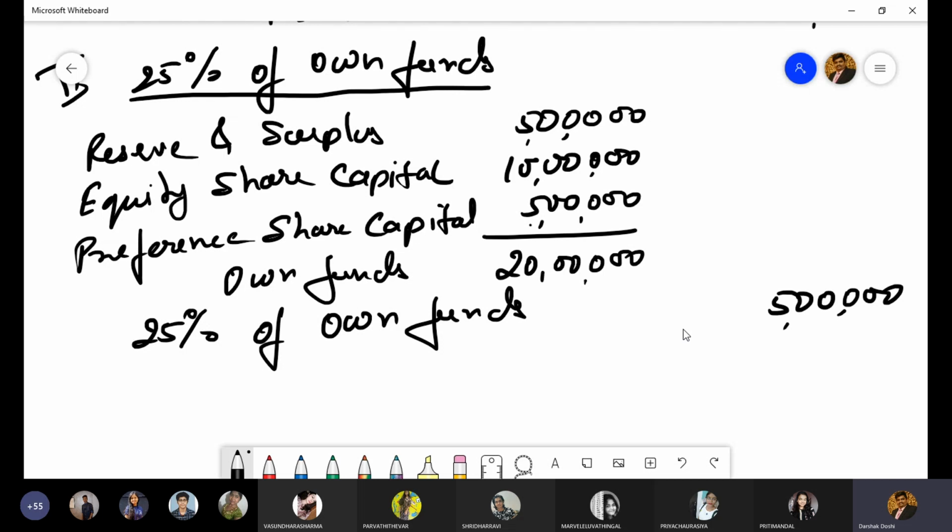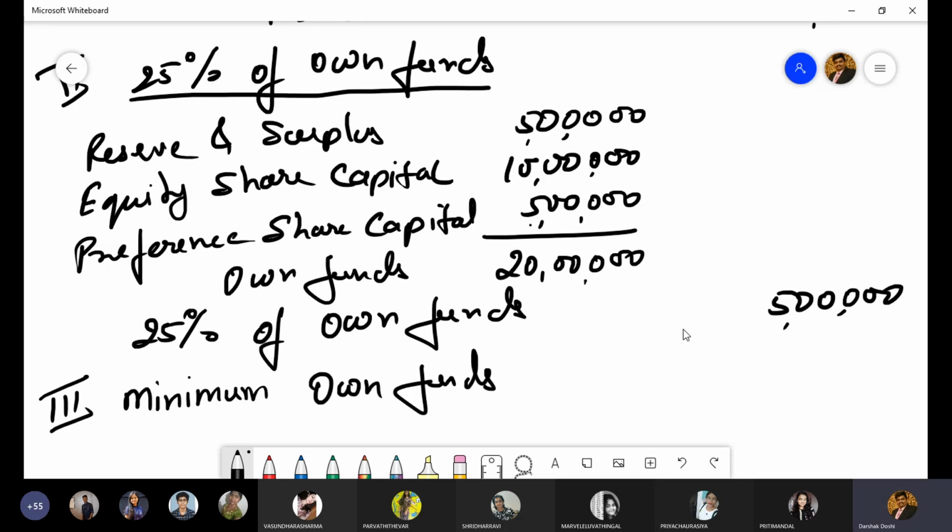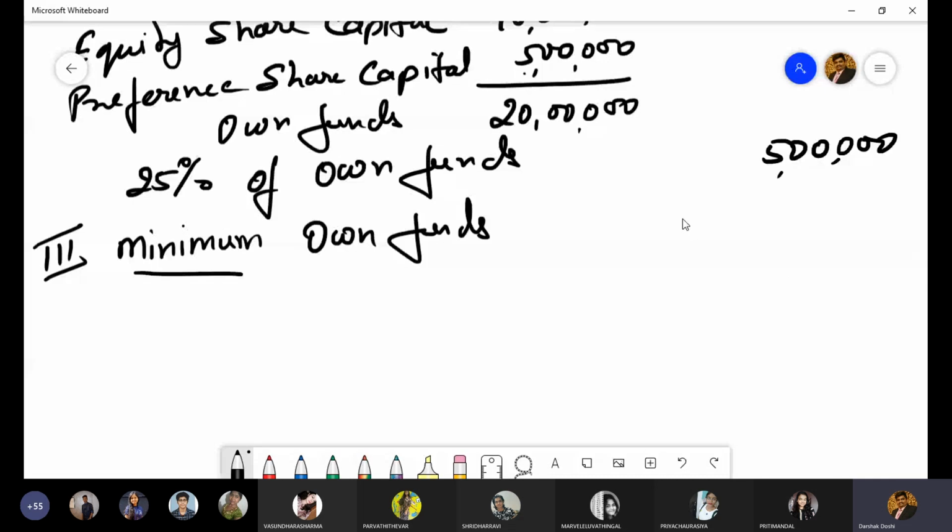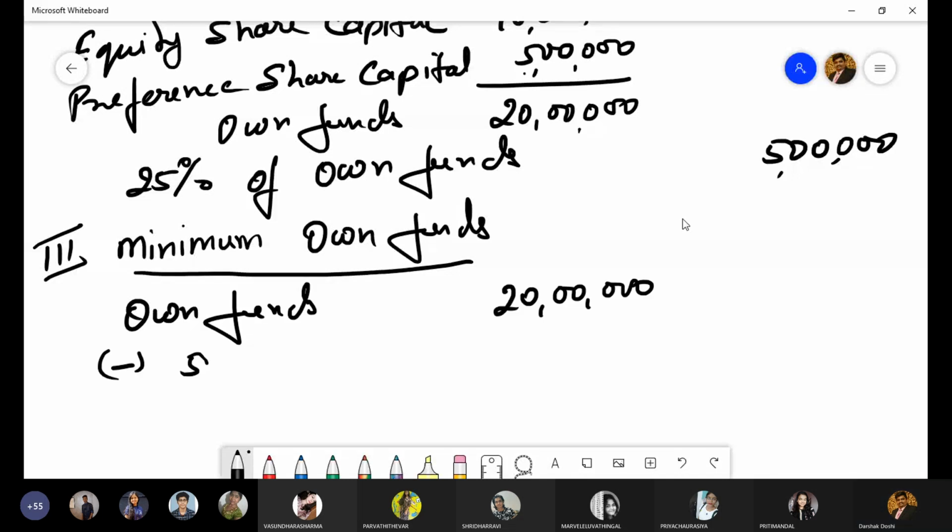What is next step? Minimum own funds, number 3. In minimum own funds, we start with own funds. From this, we reduce 50%.